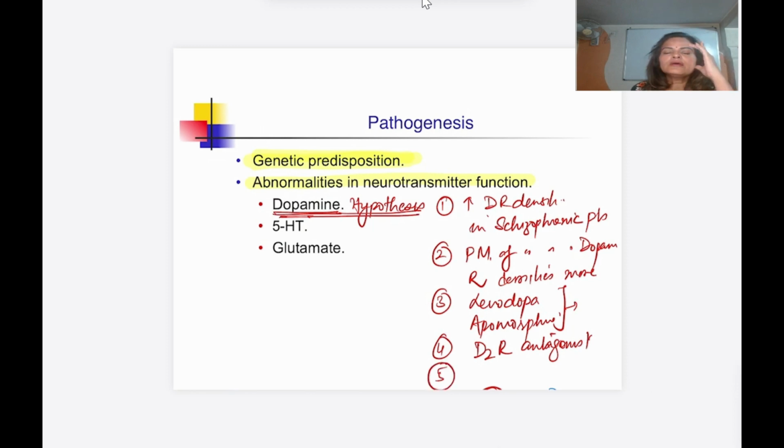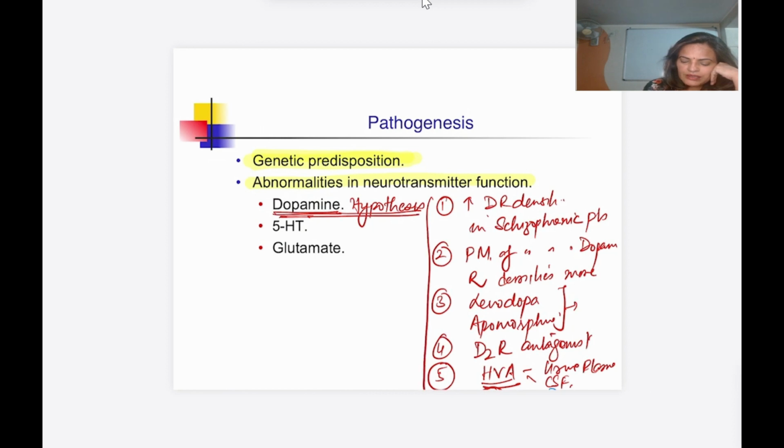Number five, in the person with schizophrenia, there is increased level of homovanillic acid. This is a metabolite of dopamine which is found in the urine, CSF and plasma, and these levels are more. So all these points say there is increased dopamine activity in the mesolimbic pathway.